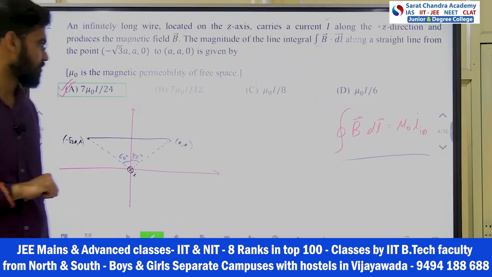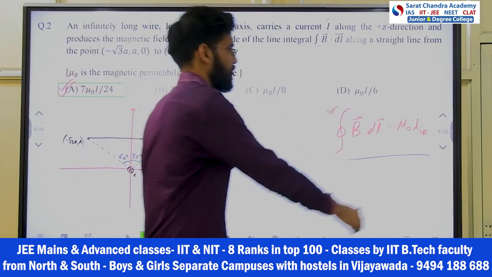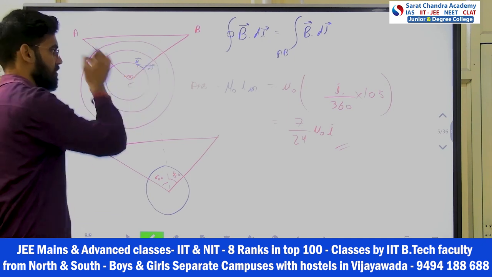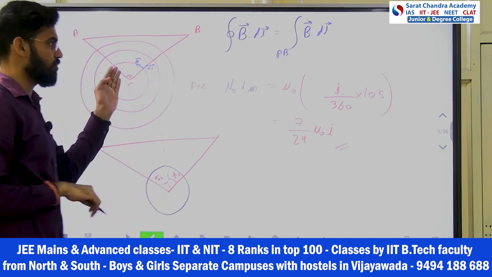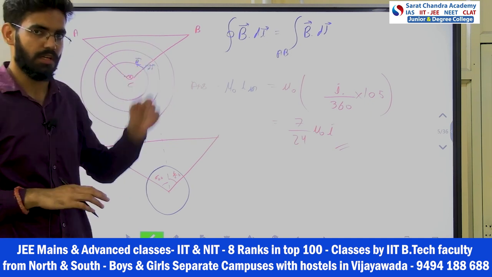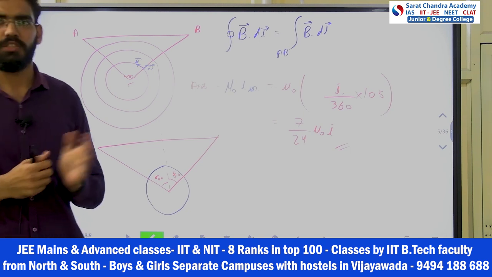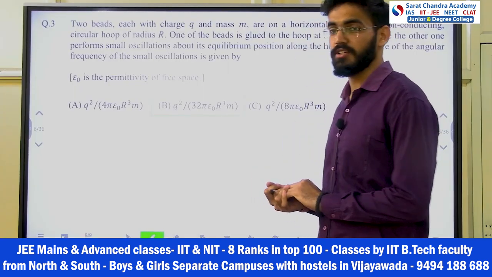Understood? Okay, this was a closed loop only, but here because it was perpendicular for these two lines, it will be 0 for these two. So either I calculate for the closed loop or I calculate for AB, it will be the same. That's why he asked only for AB, to check your concept. This kind of question we do in the notes. So this was a very easy question. Students, now comes our third question.